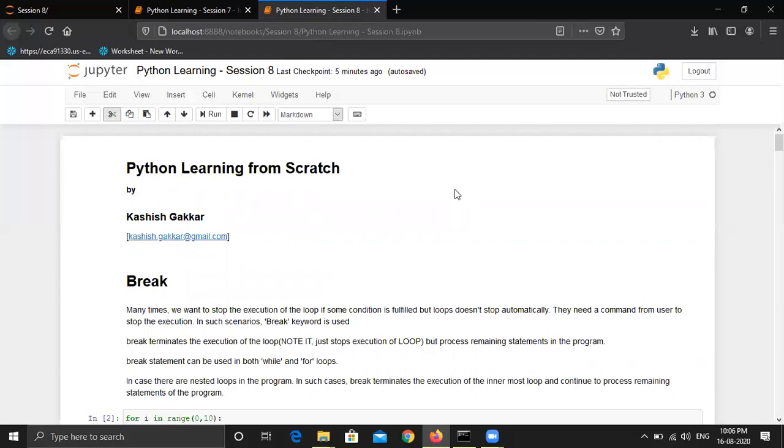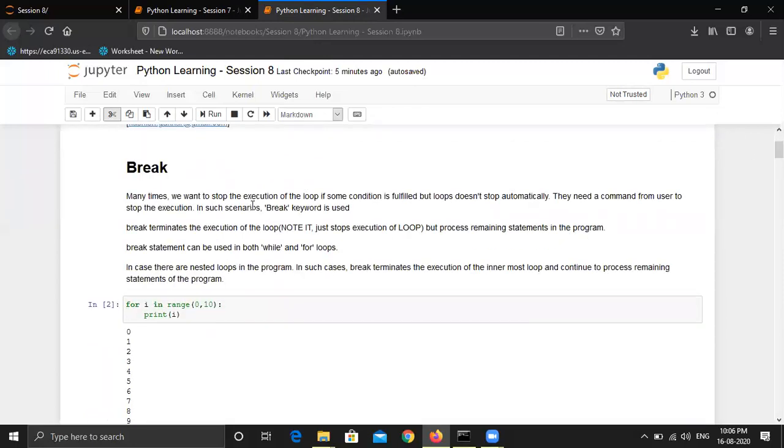So let's just read the theory of the break statement. Many times we want to stop the execution of the loop if some condition is fulfilled, but loops don't stop automatically. This is important because, suppose we are using a range, for i in range 1 to 5, it will print 1 2 3 4. But what if I want to stop the execution after value 2? For that, the loop doesn't stop automatically. We have to stop that by using the break statement. So they need a command from the user to stop the execution. The command that we are giving as a user is nothing but a break statement. In such scenarios, we use the break keyword.